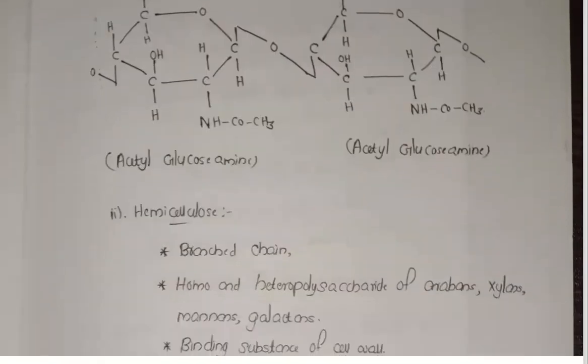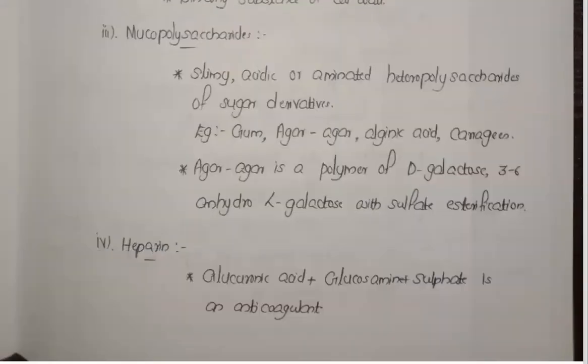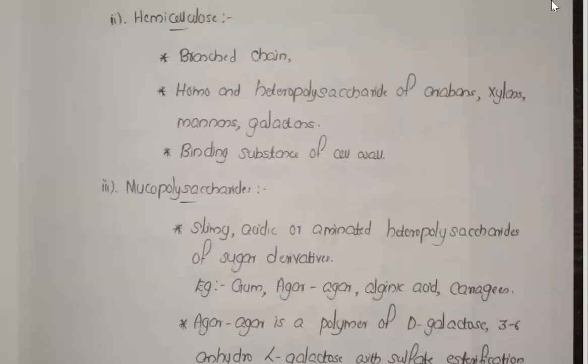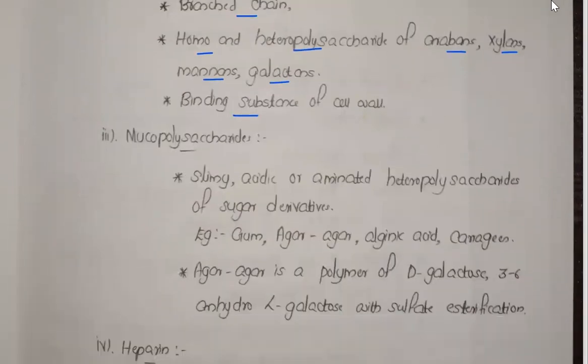Now the next one, hemicellulose. In the case of hemicellulose, it has a branched chain, and it may be a homo and heteropolysaccharide of arabans, xylans, mannans, and galactans, and it's the binding substance of the cell. Now the mucopolysaccharides are slimy, acidic, or aminated heteropolysaccharides or sugar derivatives. Gums, agar-agar, alginic acid, and carrageenan are examples of mucopolysaccharides.